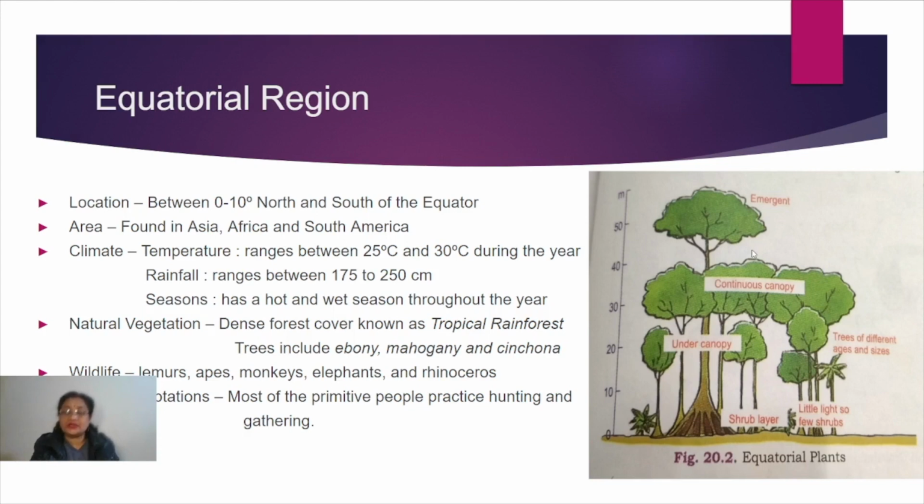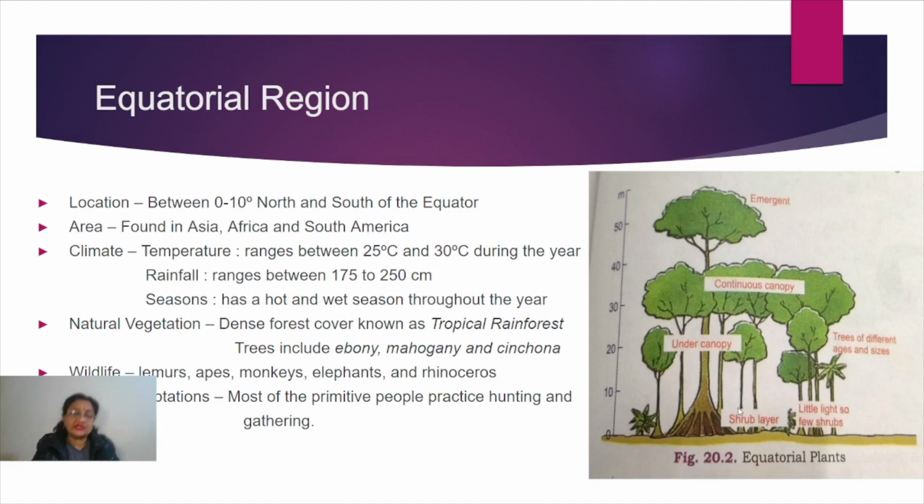Now the third layer found after that is called the under canopy. This includes the trees which are comparatively lower in height as compared to the emergent and the trees belonging to the second category. So these trees have a little less height than the two layers.